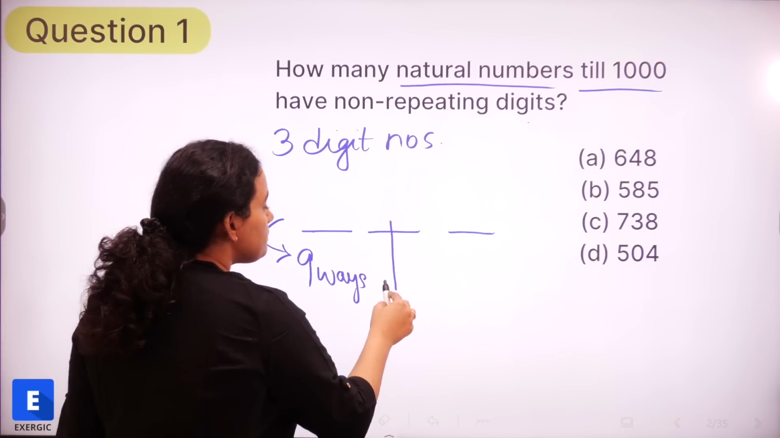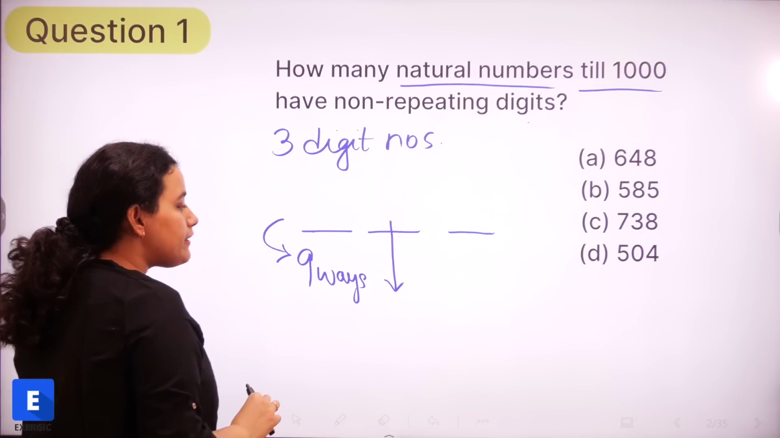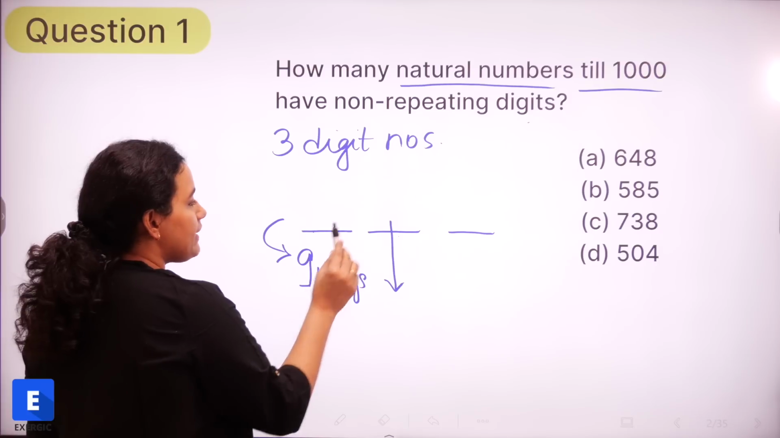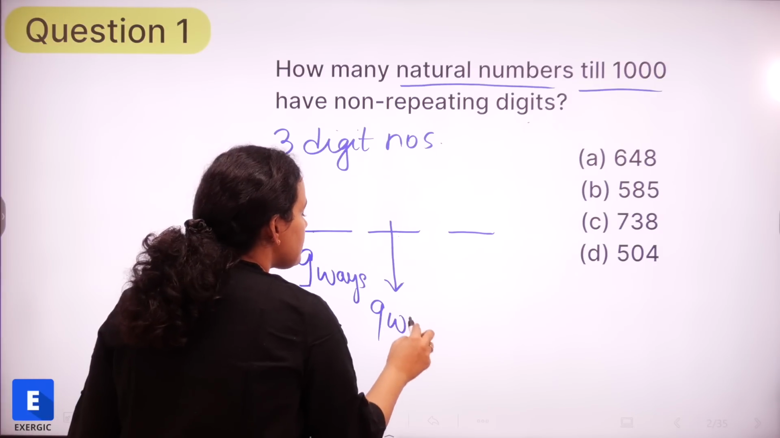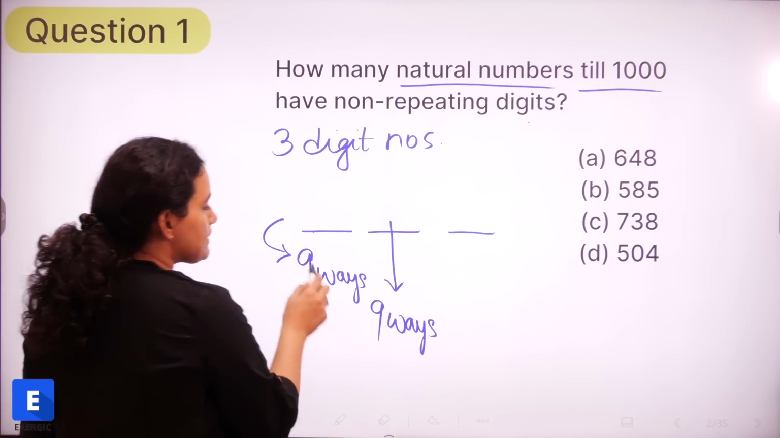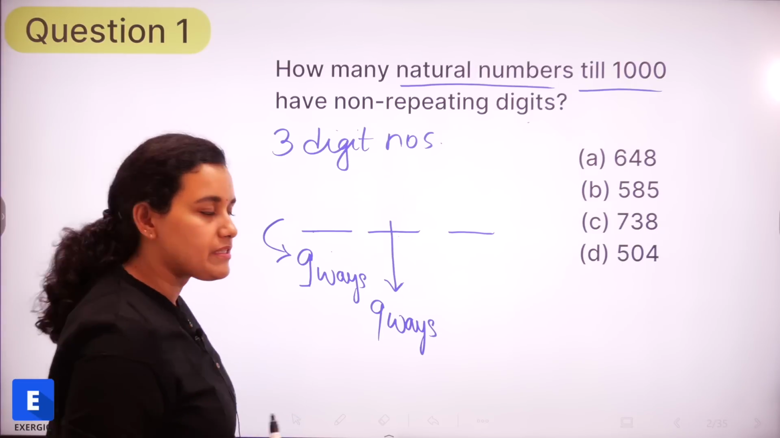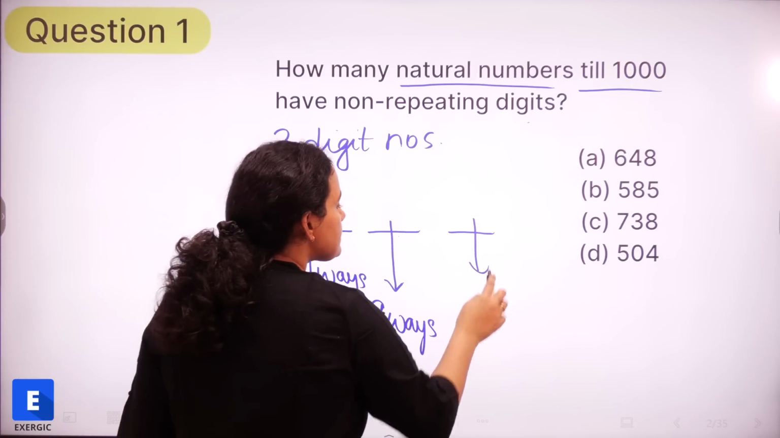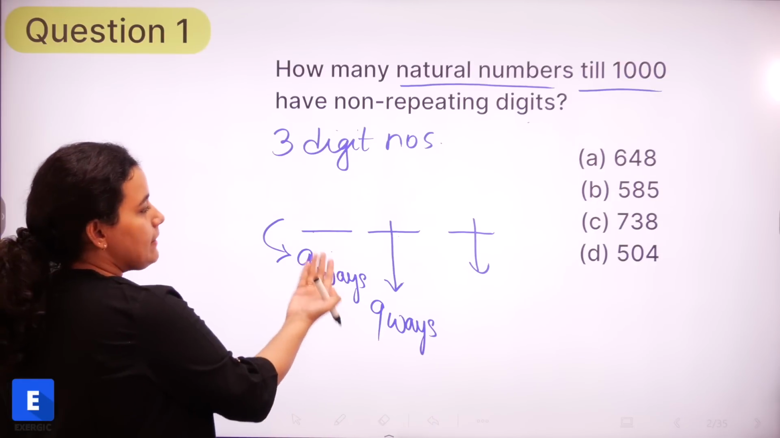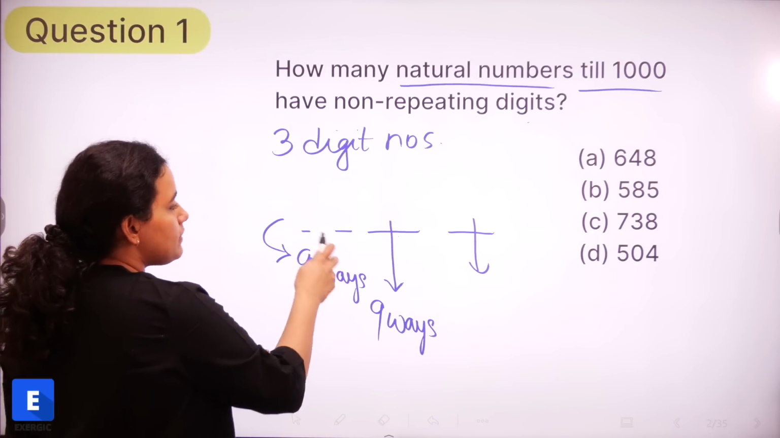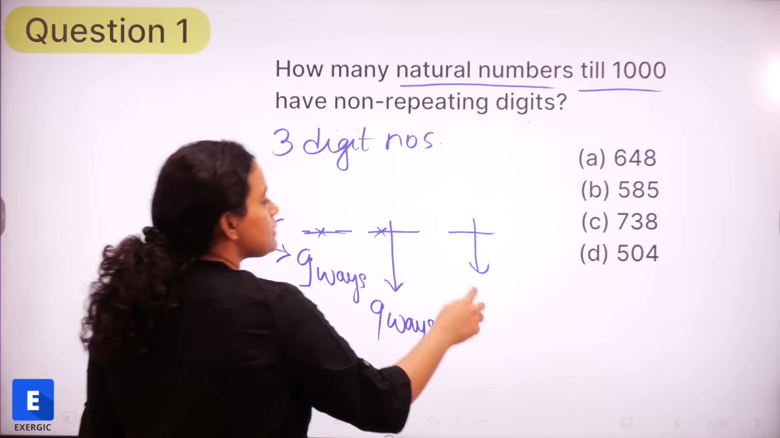What about tens place here? If this can be filled in 9 ways, this can also be filled in 9 ways, because it can be any number except the one that has taken up the hundreds place. Then what about the units place? Units place can be anything except what has already been used in these two places. What has already been used in these two places?